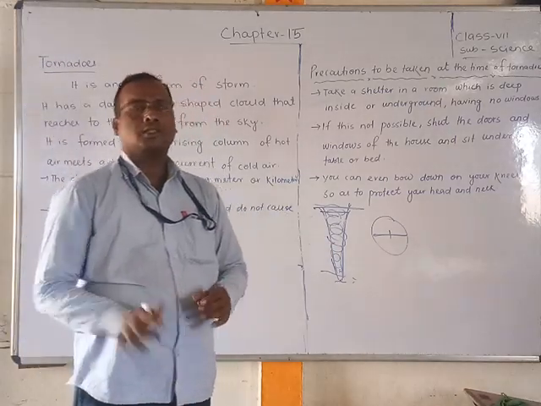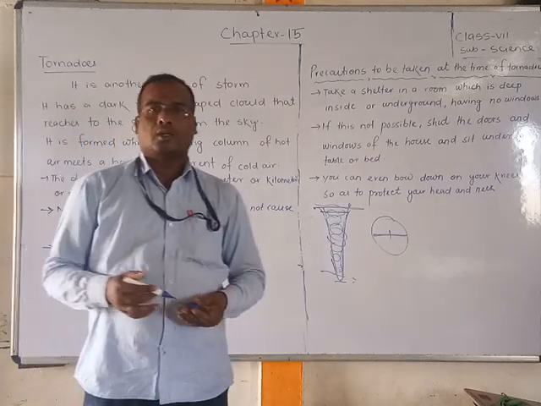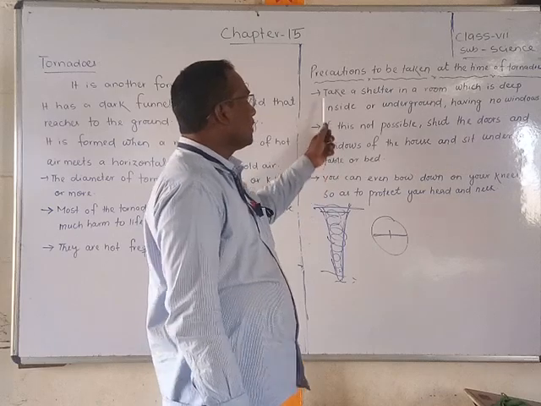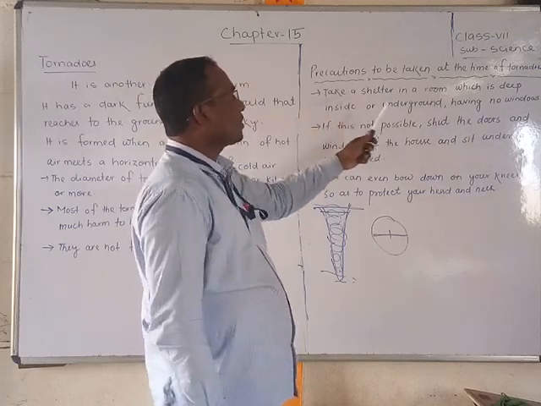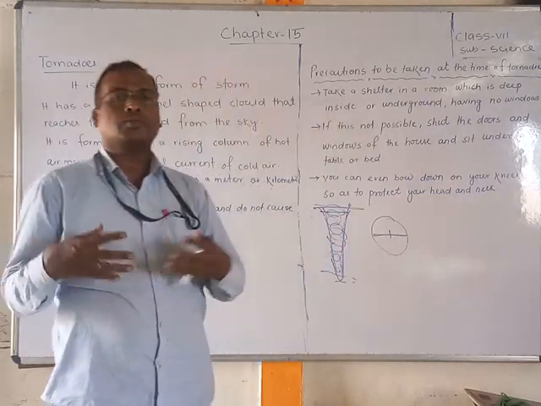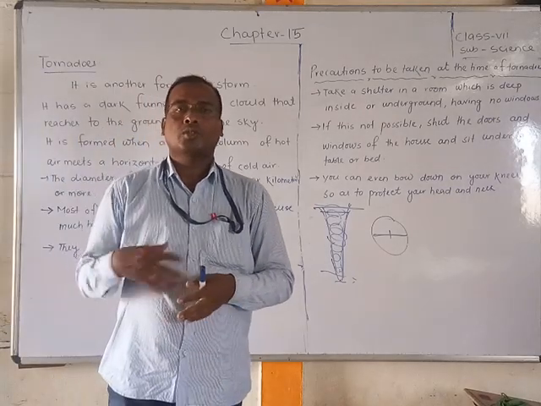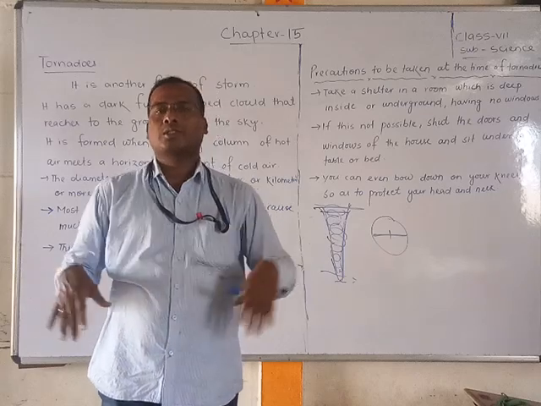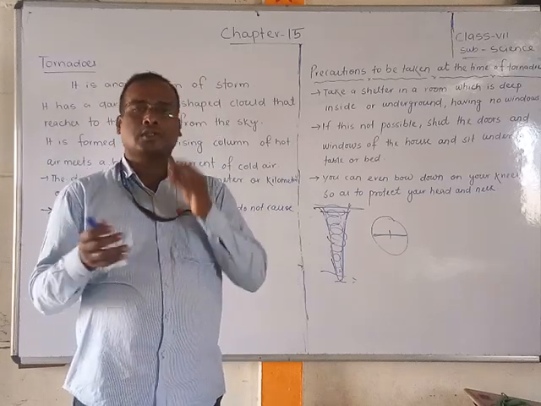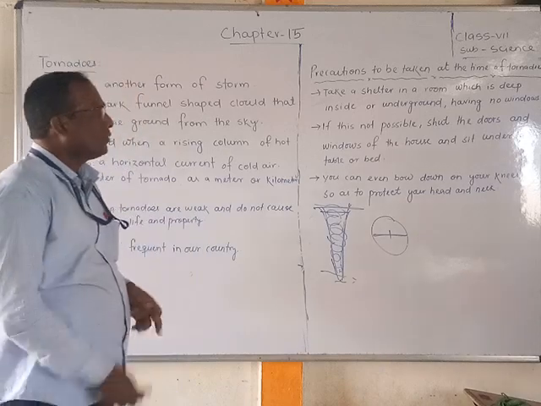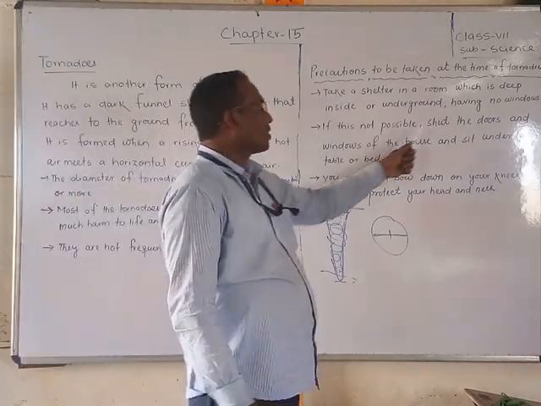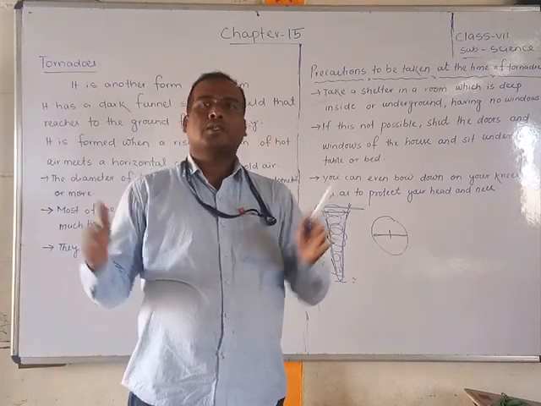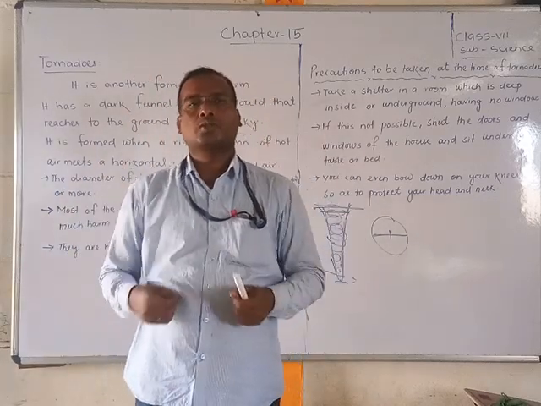Still, tornadoes can affect human life, so we have to take precautions. What are the precautions? Take shelter in a room deep inside the underground or one with no windows. That is much more effective against the air. If that is not possible, shut the doors and windows of the house and sit under a table or a bed, and close the door so that the air does not enter the house.